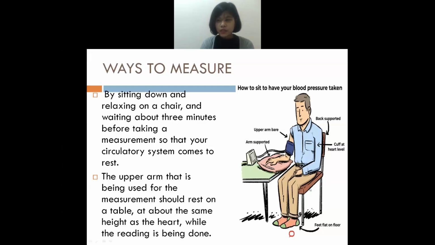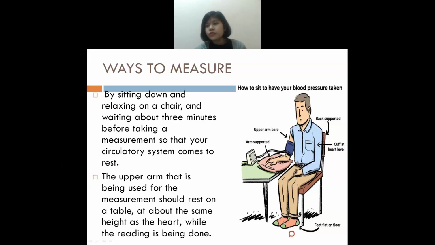Then you have to ask the person to place the arm somewhere so that the arm will be supported. You have to place something so that the arm will be relaxed, in a good position. Afterwards, you have to ask the person to stay still, be relaxed, and place the feet on the floor.